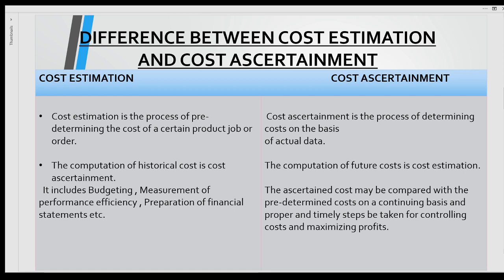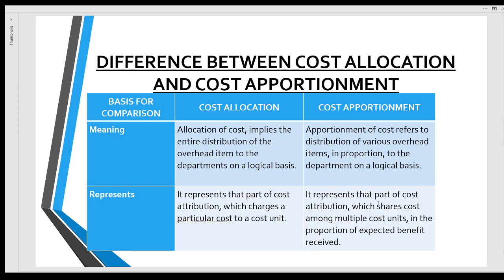Difference between cost estimation and cost ascertainment. Cost estimation is the process of predetermining the cost of a certain product, job, or order, and cost ascertainment is the process of determining cost on the basis of actual data. The computation of historical cost is cost ascertainment. The computation of future cost is cost estimation.